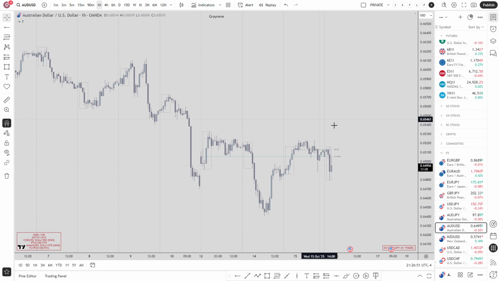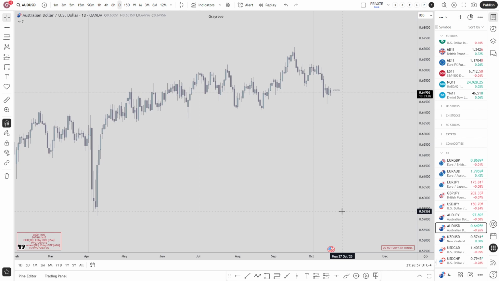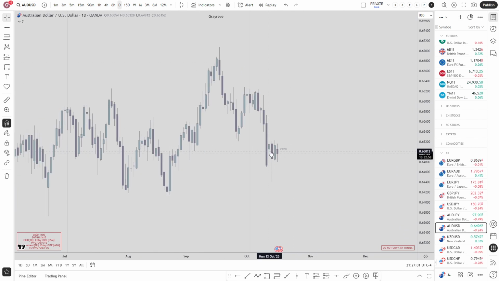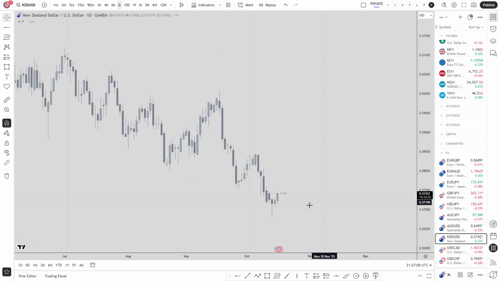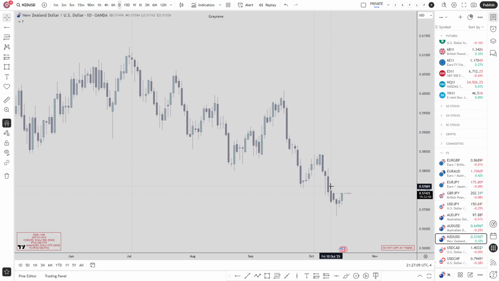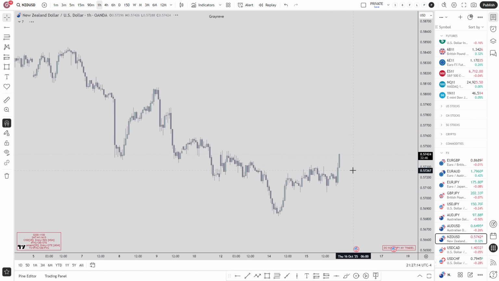Now, this is just trading based off the power of 3 on the weekly candle. If you take a look at the daily time frame, it's actually bearish. And the only reason for price to want to go higher above Monday's high is the fair value gap over here for Australian dollar. I think it's quite similar for the New Zealand dollar, just that it didn't have a fair value gap on the daily time frame. But New Zealand dollar is showing more strength than Australian dollar.